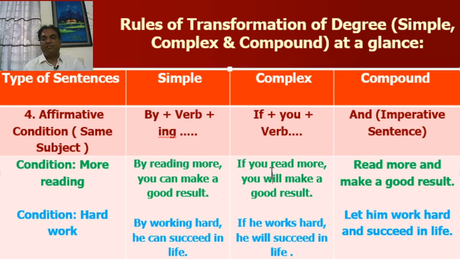First, complex sentence. If you read more, you will make a good result. In both cases, subject you. So subjects are same and affirmative condition. So in simple, by reading more, you can make a good result. When you will use by, you have to use can plus V1.